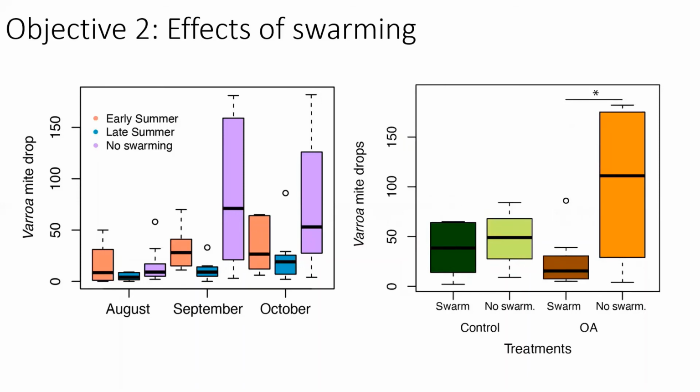Similar with treated colonies, we also found a slight reduction in honey yields among colonies that swarmed in the summer. However, beekeepers may be able to avoid significant honey losses by dividing colonies after peak nectar flow in the summer.